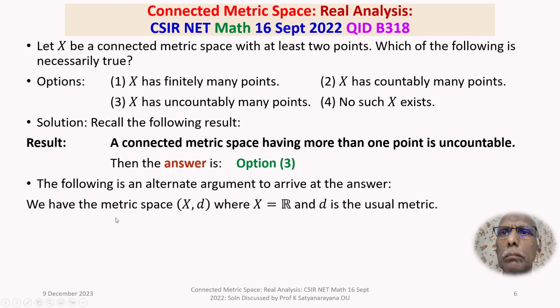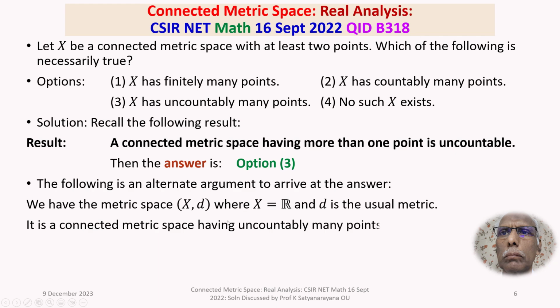The set of real numbers with the usual metric D, that is the metric space (X, D) where X is the set of real numbers, is a connected metric space with at least 2 points. It is well known that (R, D) is a connected metric space having uncountably many points.